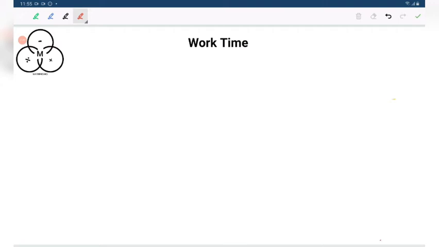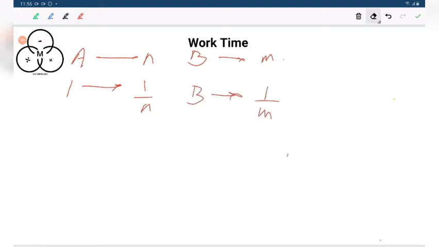Work time, speed, distance, a lot of things are there. Now A can finish the task individually in n days, B can finish the task individually in m days. In how many days will they finish the task if both of them are working? In one day A is doing 1 by n of the task. In one day B is doing 1 by m of the task.